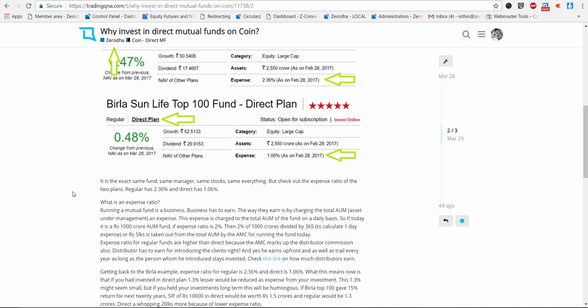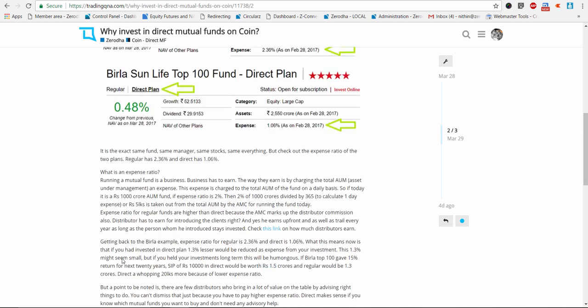So if you're completely dependent on a distributor, and if a distributor can get you 3, 4, 5% extra by helping you out with your investments, I don't think you should really mind paying that 1% extra. But if you're someone who's self-enabled when investing in mutual funds, I think direct mutual funds should be your way out, right?